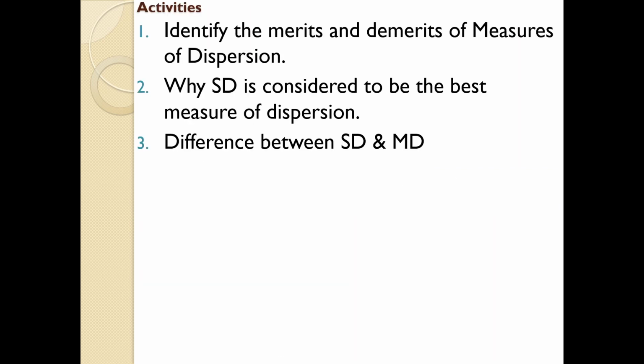Next one, for the activity part, try to find the answers for these three areas: identify the merits and demerits of measures of dispersion; why standard deviation is considered to be the best measure of dispersion; and finally, the difference between standard deviation and mean deviation. Try to find the theoretical aspects for these three questions as an activity.